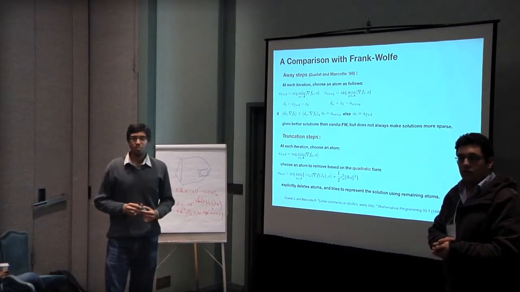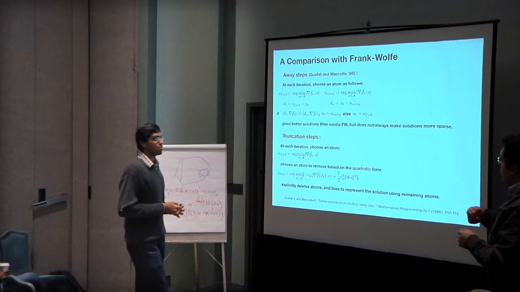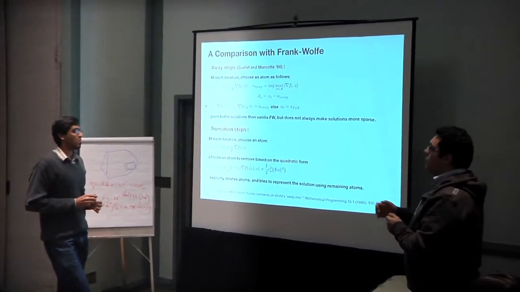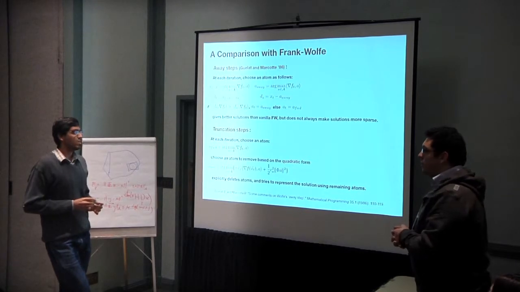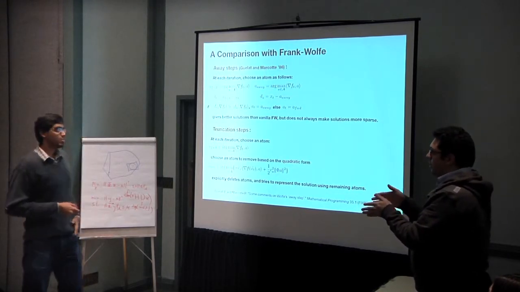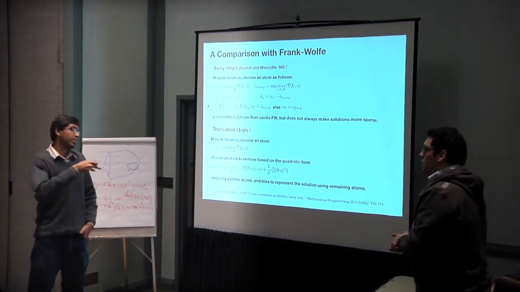Other questions? I have a question. How does your algorithm compare to accelerations of Frank-Wolfe, called fully corrected in the greedy literature? Yeah, we haven't done that yet. Basically, you take all the atoms gathered so far, and then you minimize either over the convex form or the conic form of those.